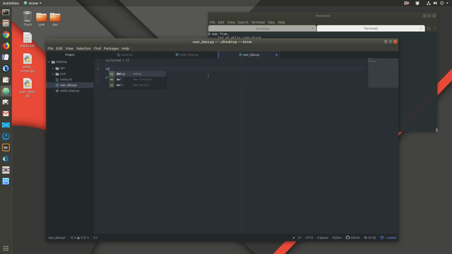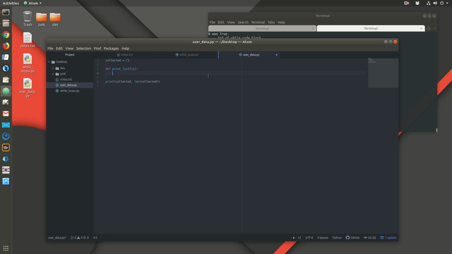I could even make a function that does this, and I'll call this print list, and I'll pass in some list.